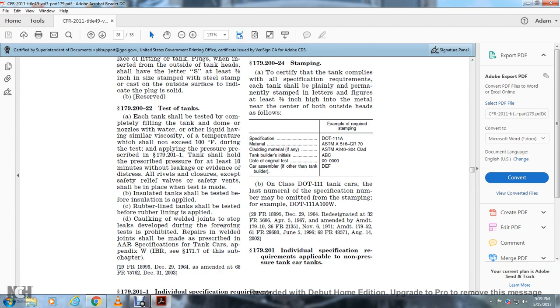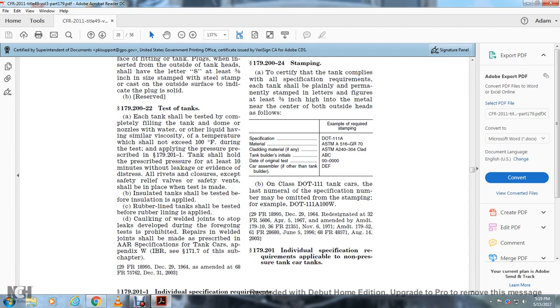179.222 Testing of tanks. Each tank shall be tested by completely filling the tank and dome with water or other liquid having similar viscosity, at a temperature which shall not exceed 100 degrees Fahrenheit. During the test, the pressure prescribed in 179.201-1 is applied. The tank shall hold the prescribed pressure for at least 10 minutes without leakage or evidence of distress.